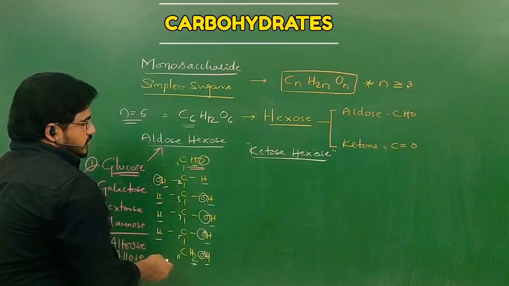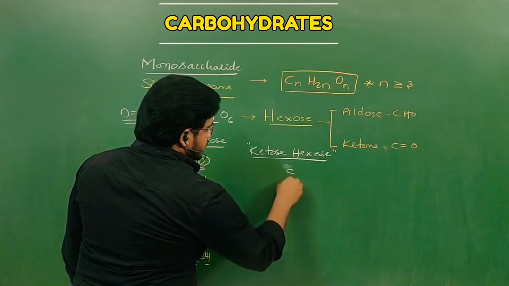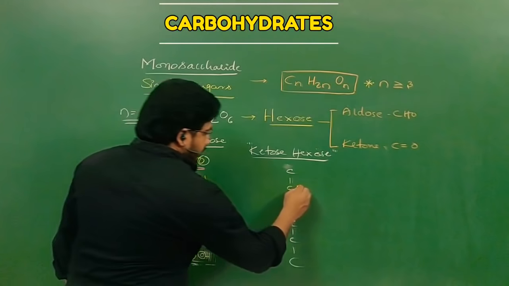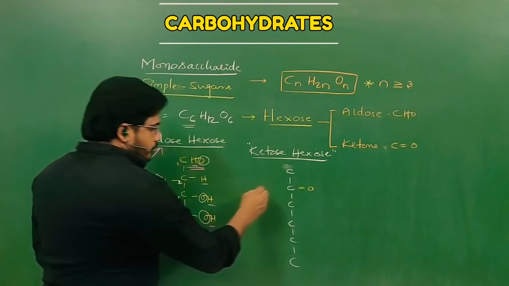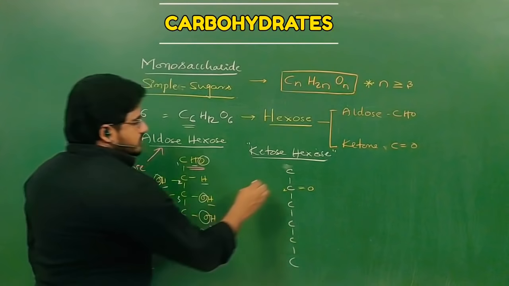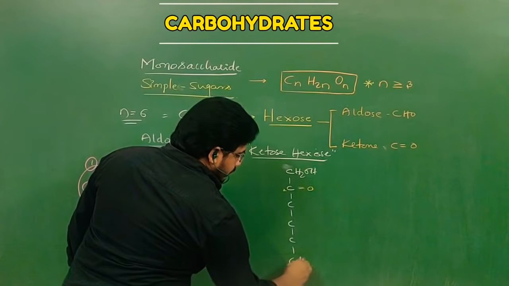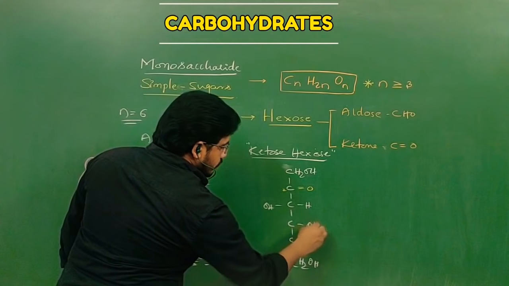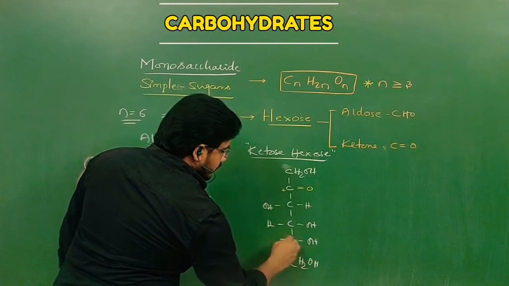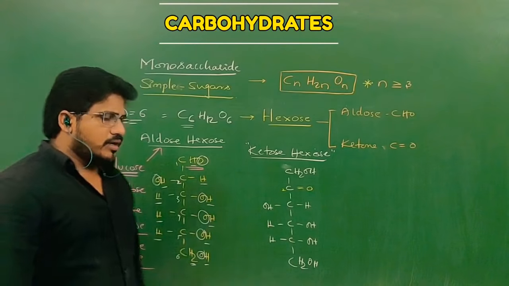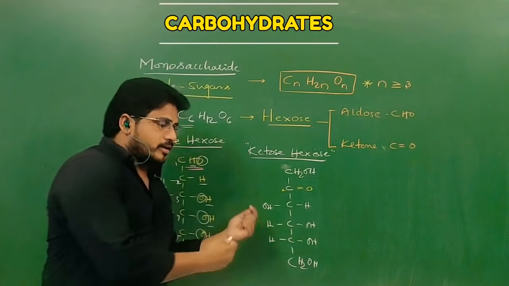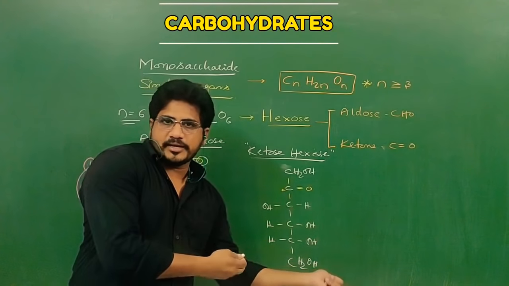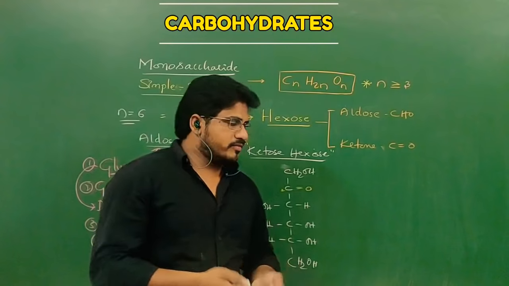Ketose hexoses means first carbon, second carbon, third, fourth, 5 and 6. So number of carbons are 6, clear. And the second carbon should have the ketone group. That's a very important thing. I am repeating it many times. And first carbon CH2OH, last carbon CH2OH. And the rest you can do here: H, OH, OH, H, OH, H. Clear? And this is a D form, and if the first OH is on the left hand side, it is the L form. If it is on the right hand side, then that is called the D form. Clear? Right hand side forms and left hand side forms we can say.